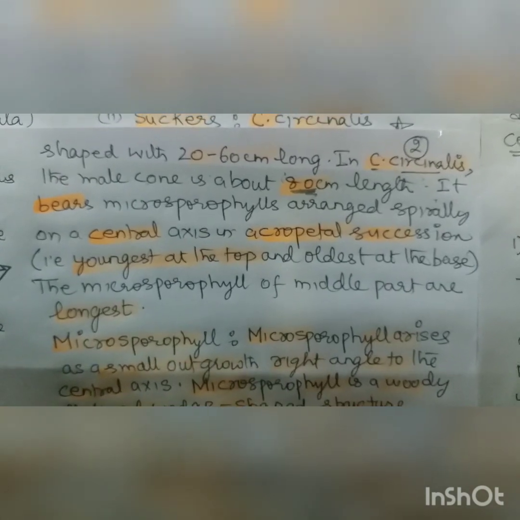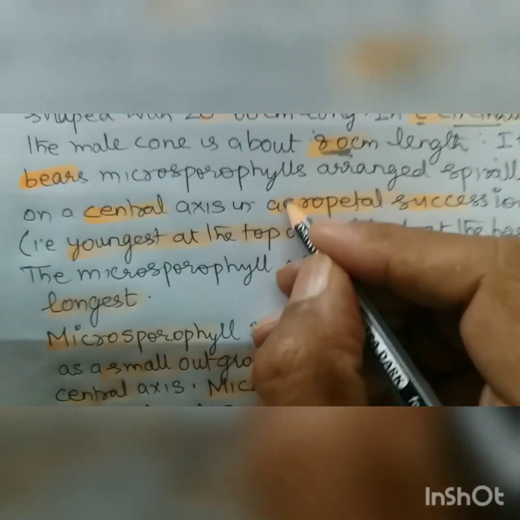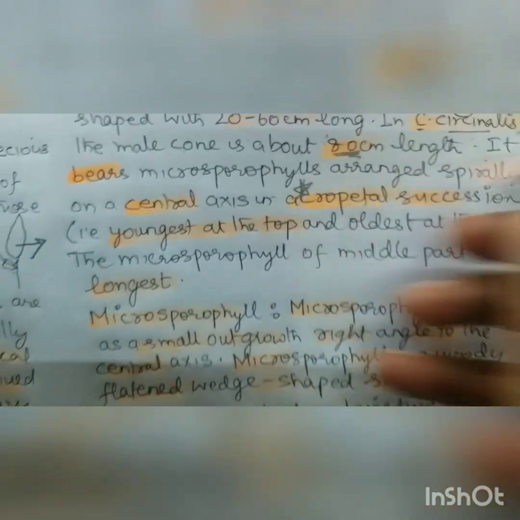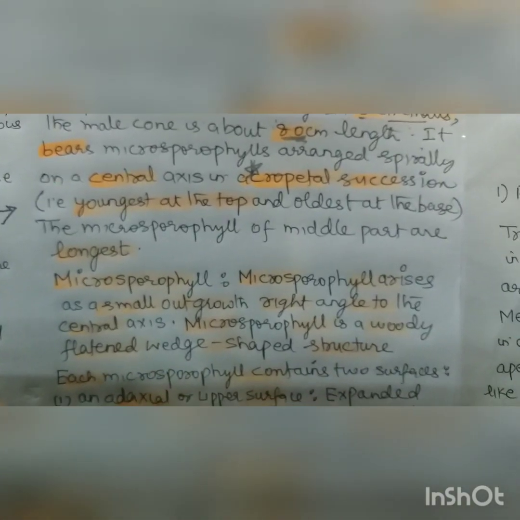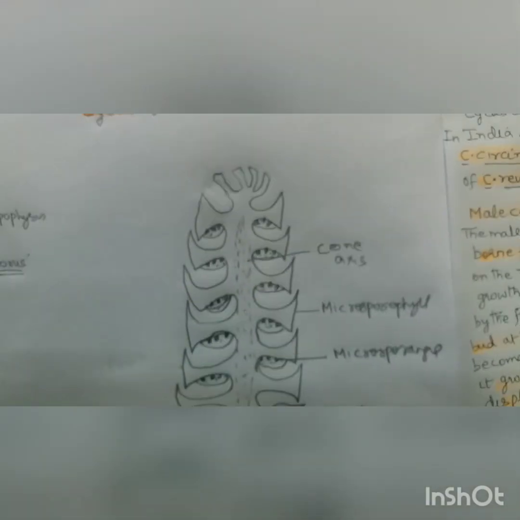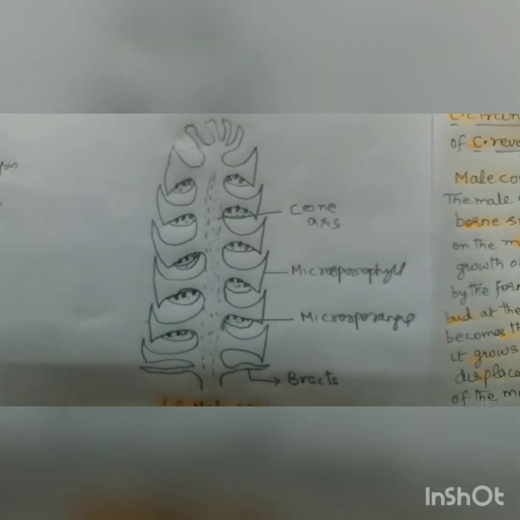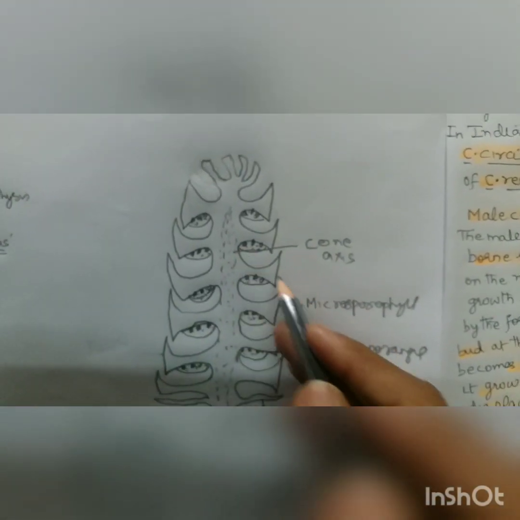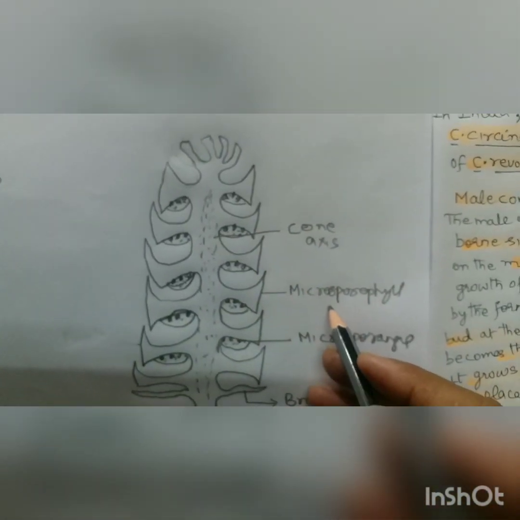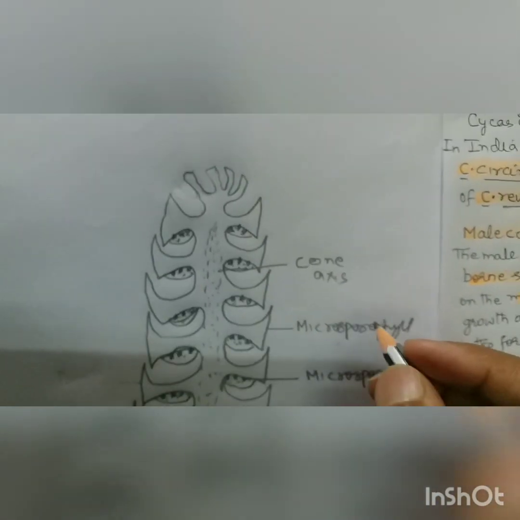It bears microsporophylls which are arranged, very important here, in acropetal succession on the central axis, youngest at the top and oldest at the base. The microsporophylls of the middle part are the longest. See, this is the cone I made for you, and here is the cone axis, and this is the microsporophyll. In books it is wrongly made.